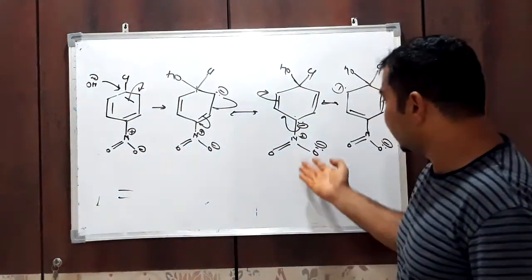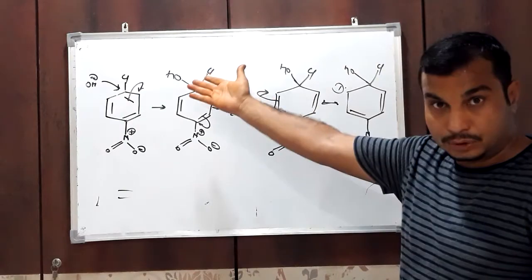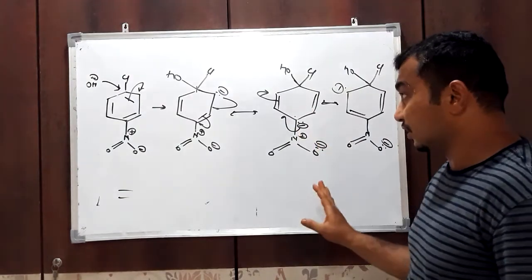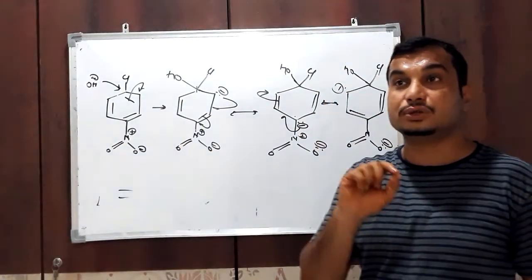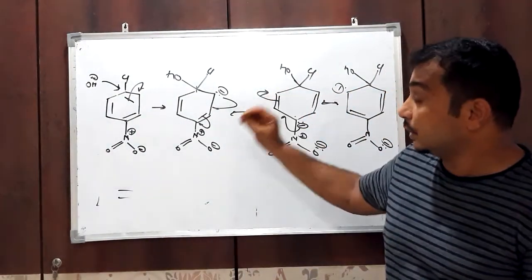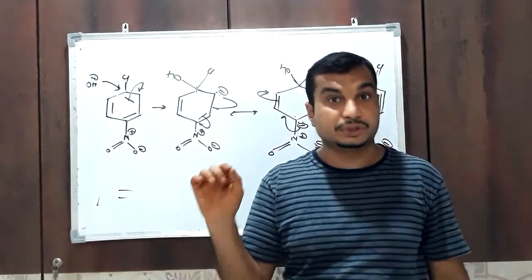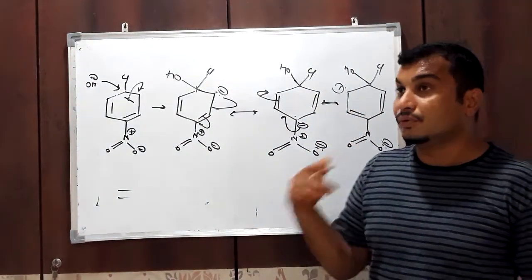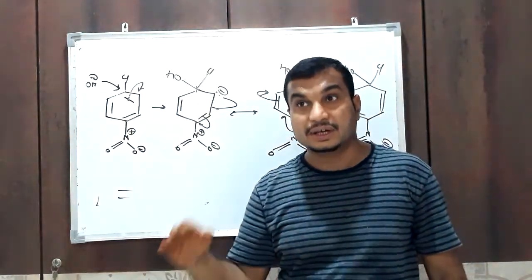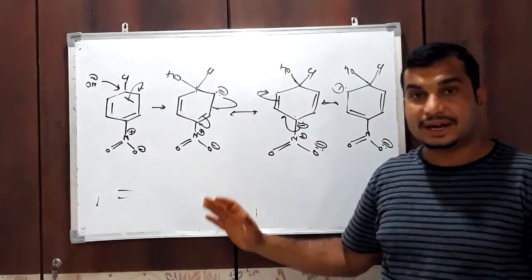You can clearly see there is not a single structure having negative charge at meta position. In case of ortho as well as para position, you will get delocalization of negative charge. But if the NO2 group is at meta position, then no resonance occurs. So this is the effect of electron withdrawing group on the reactivity of chlorobenzene toward nucleophilic substitution reaction. If a question asks why reactivity of chlorobenzene increases in presence of an electron withdrawing group, you have to draw this structure and explain properly.